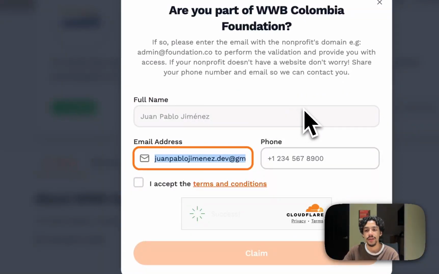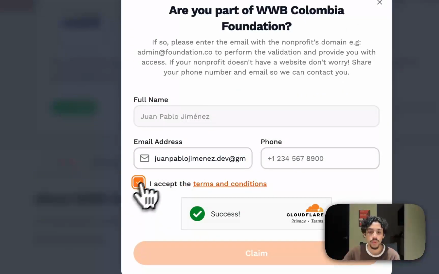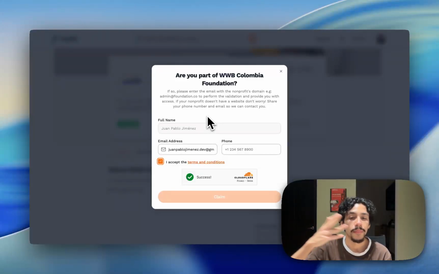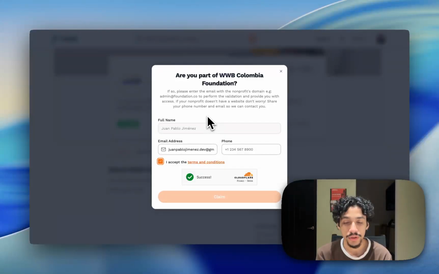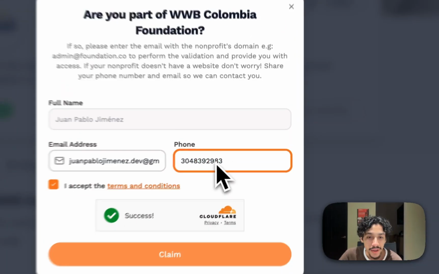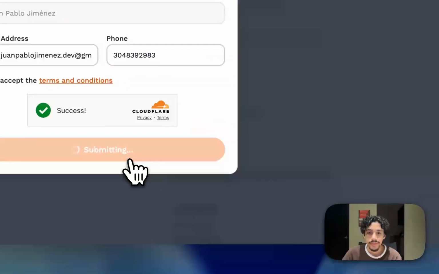So I can use this to be able to claim this crawled nonprofit and administrate it. So in the future, I'm going to be able to create posts, create events, and administrate the overall, also the membership configuration. So here I'm going to claim it.